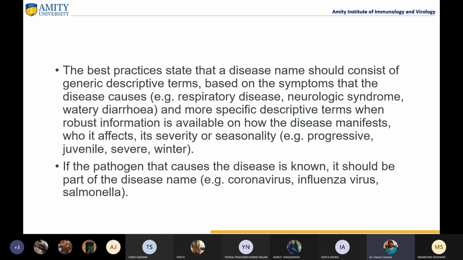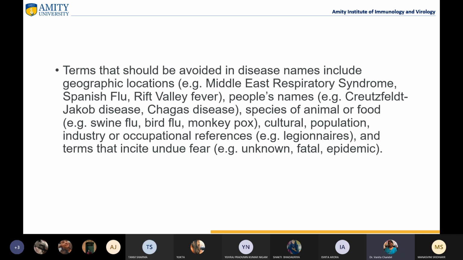So best practice means that a disease name should consist of generic names based on the symptoms. For example, respiratory disease, neurologic symptoms, and so on, on the basis of the symptoms. And more specific names should only be given when more information about that particular pathogen is available, right? Such as progressive disease, juvenile disease or severe disease, then only we can add. So if the pathogen causing the disease is known, it should be named coronavirus. If we know it is a coronavirus, then definitely it is a coronavirus. Influenza virus has different strains, but still it is known as an influenza virus, right? So by that name also it can be known.